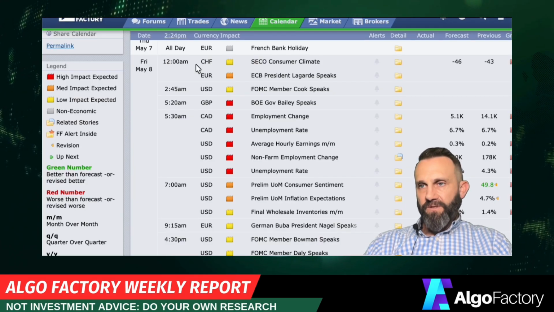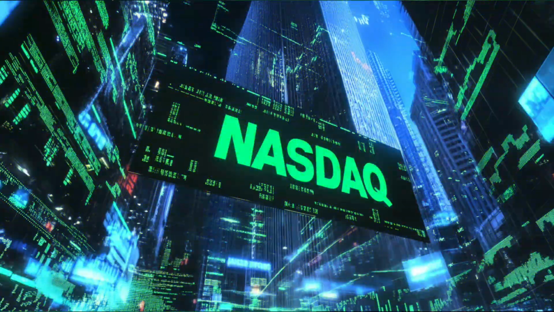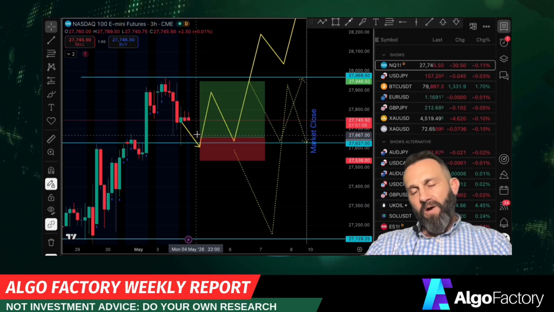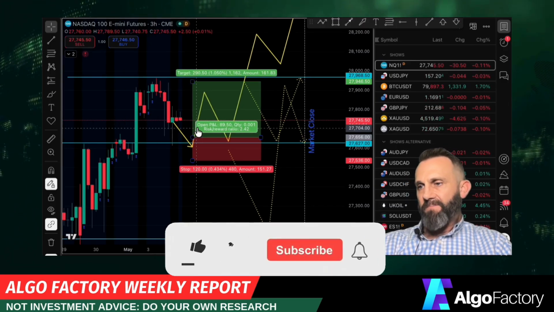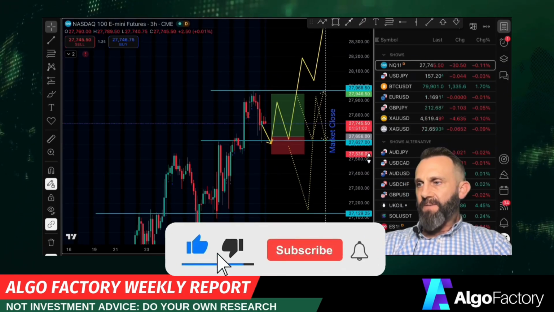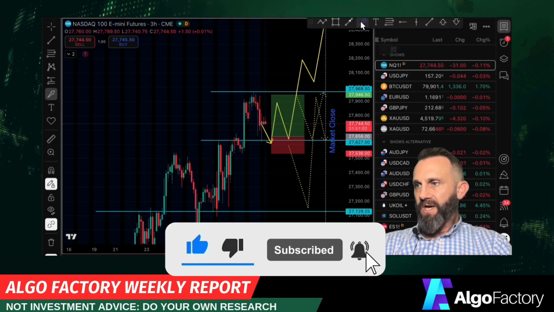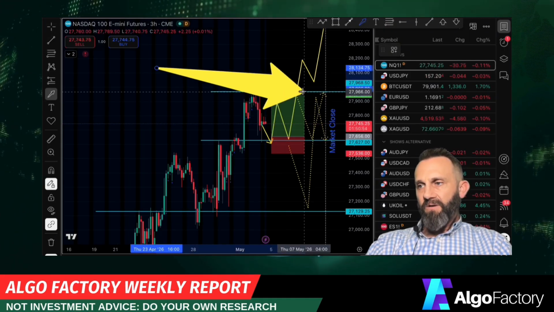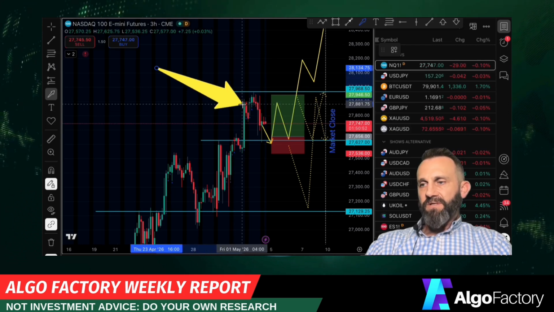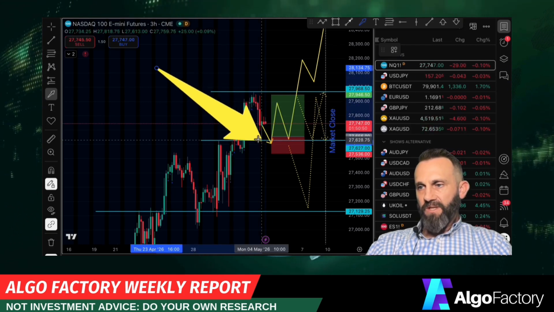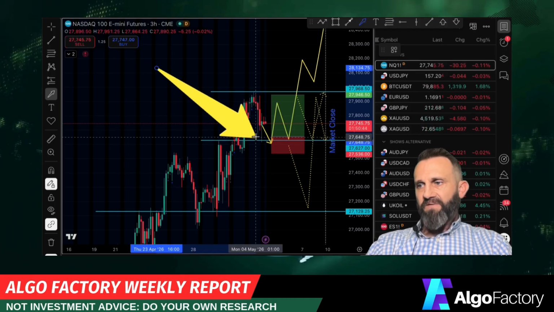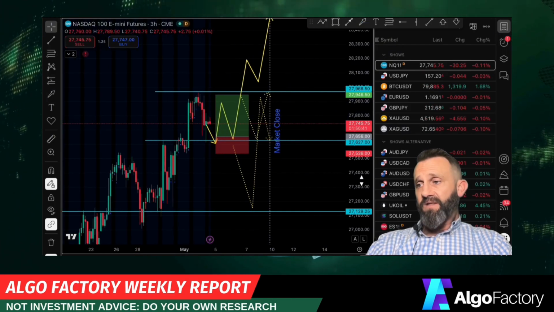So let's go ahead and take a look at the NASDAQ right now. You can see I have a trade here planned for the NASDAQ. There are a couple of possibilities, but I think the trade I've got mapped out here is the best. NASDAQ made an all-time high last week, and that's this blue line right here. Now price might break that, and so we might be looking at a long this week, but there's a decent chance that before it does that, it's going to touch this lower level right around 27,628.